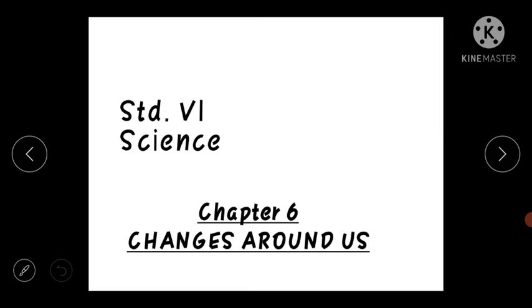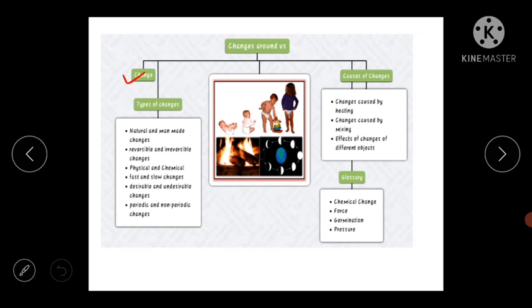My dear students, today we are going to start the 6th chapter, that is Changes Around Us. In this chapter we are going to deal with certain types of changes. First of all, we will understand what change means. Then, how many types of changes are there? What are their causes? And some glossary as well. So, let's begin with the chapter.